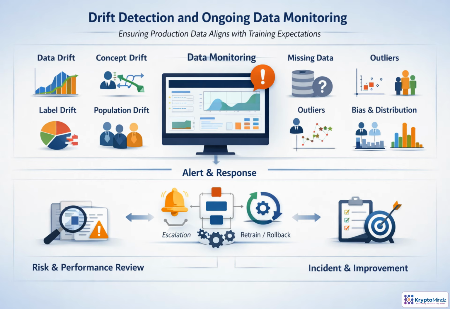In production, the governance question changes. It is no longer only, was the training data appropriate? It becomes, is today's data still behaving as expected? Drift monitoring compares live inputs, labels, populations, missingness, outliers, and freshness against approved baselines. It also watches protected attribute distributions when lawful and appropriate, because changes in who is represented can change risk. Thresholds should be defined before problems occur. When one is crossed, teams investigate, escalate, and decide whether to retrain, roll back, or accept the change. Every alert should feed risk review and continuous improvement.